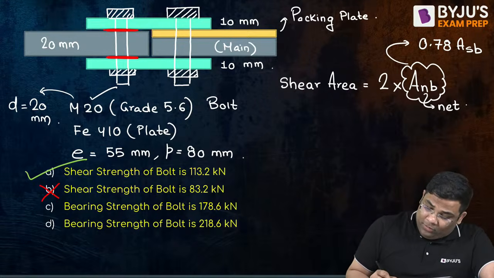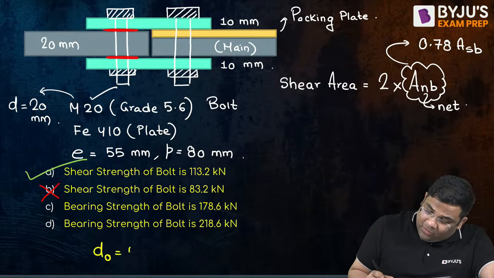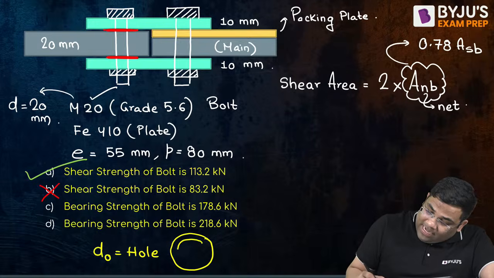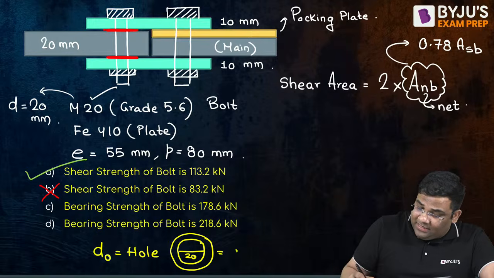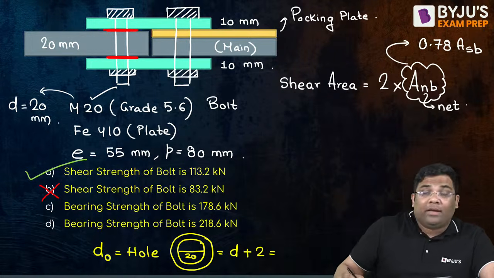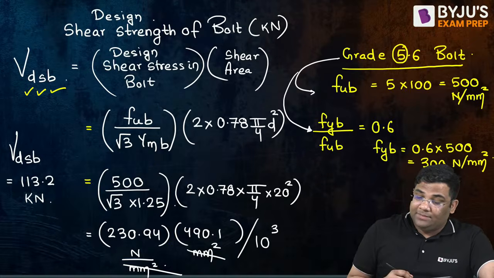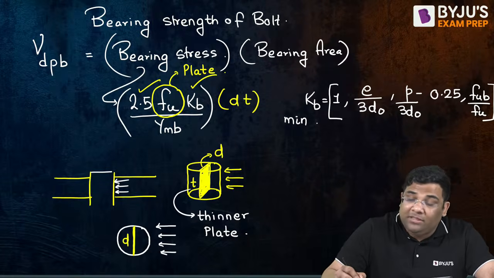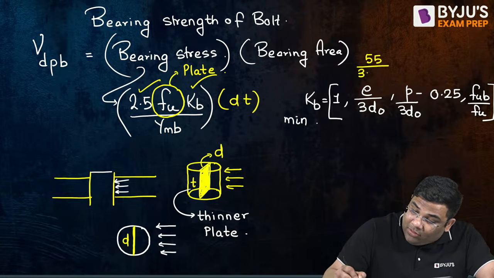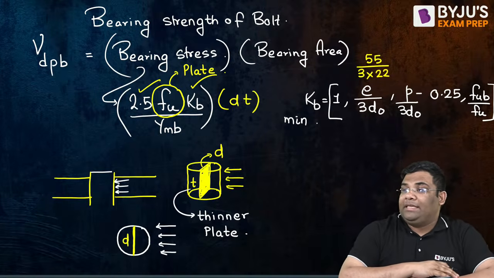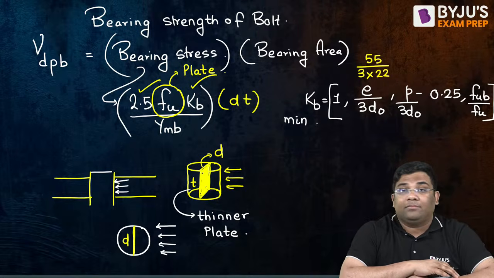It is an M20 bolt, yes. So d naught is what? It's the hole diameter. You see, this is the hole. Bolt diameter is 20. So obviously, the hole diameter will be a little larger, and the hole diameter is your d plus 2 mm. This is 22 mm. So when I'm finding this, e we got is 55 by 3 d naught, means 3 into 22. So how much are you getting for this e by 3 d naught? Tell me.